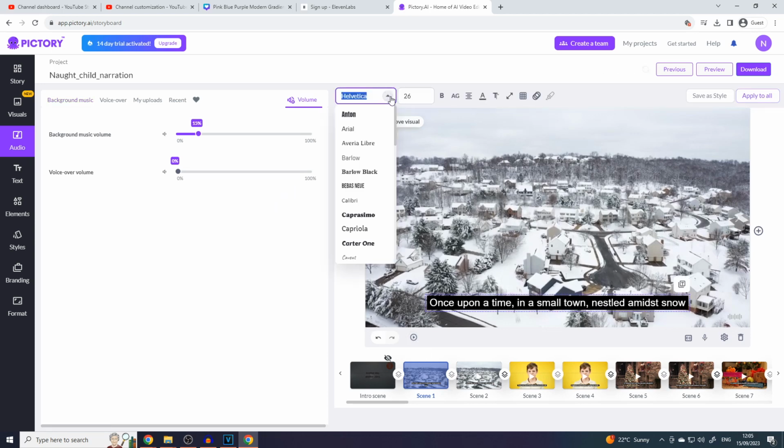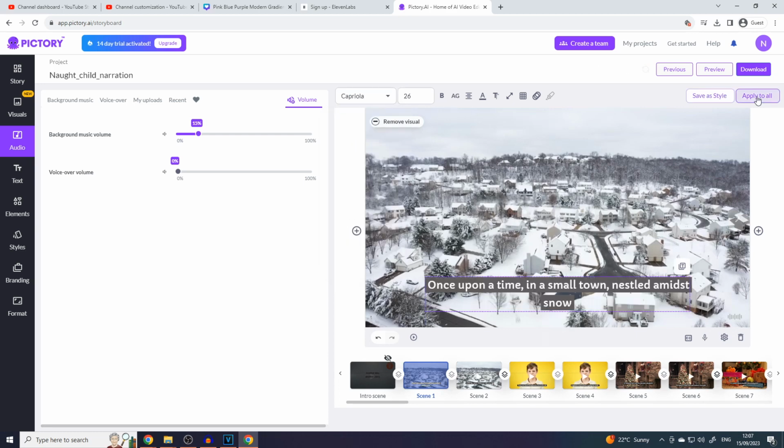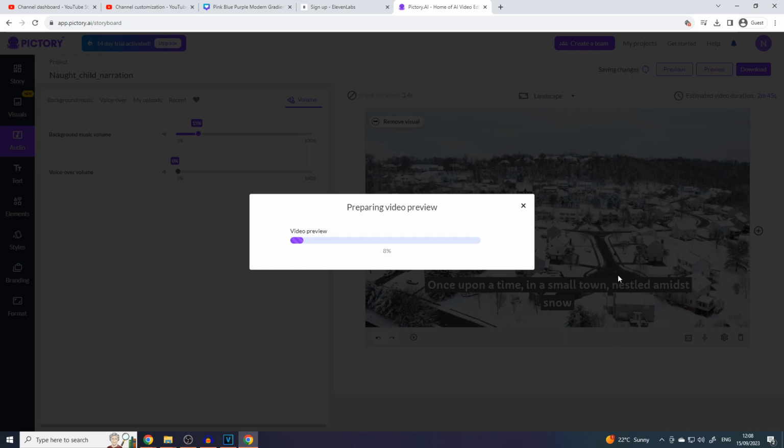Finally, change the text you're liking by clicking on it. This will give you a handy toolbar where you can change the font, size and other key features. Don't forget to click apply to all when you're finished. And now you're done! That didn't take very long, did it? Let's take a look at the finished product.